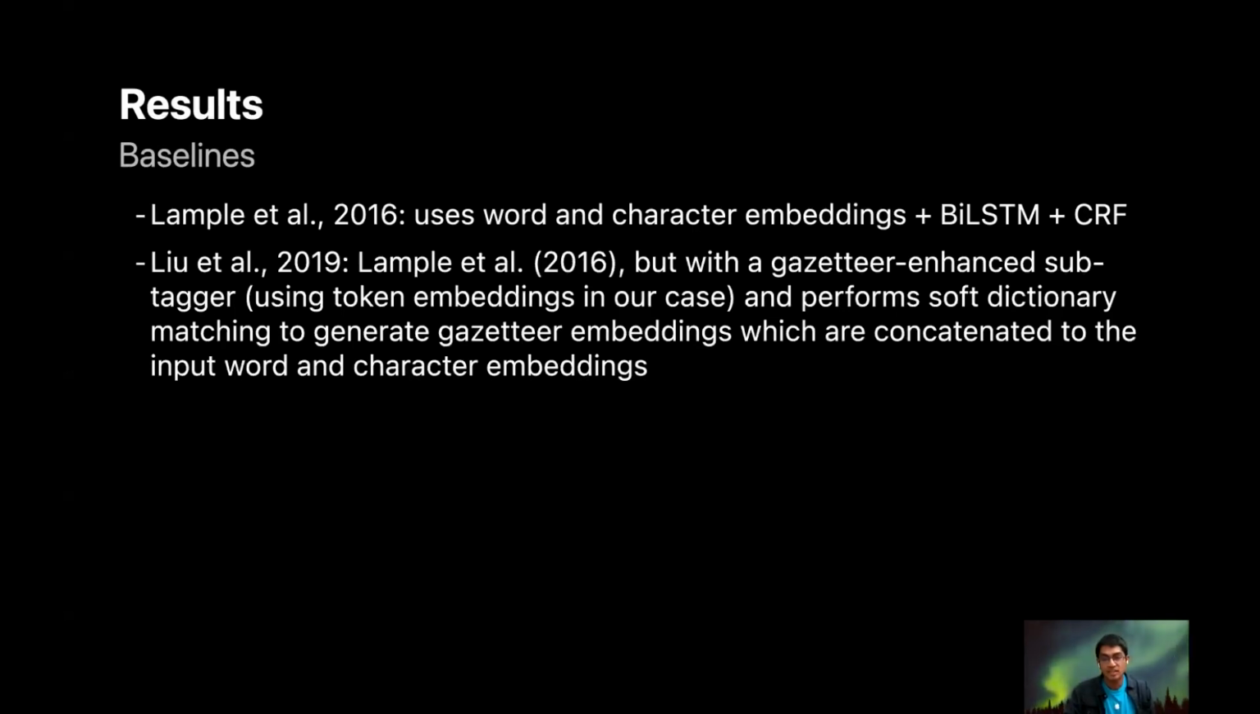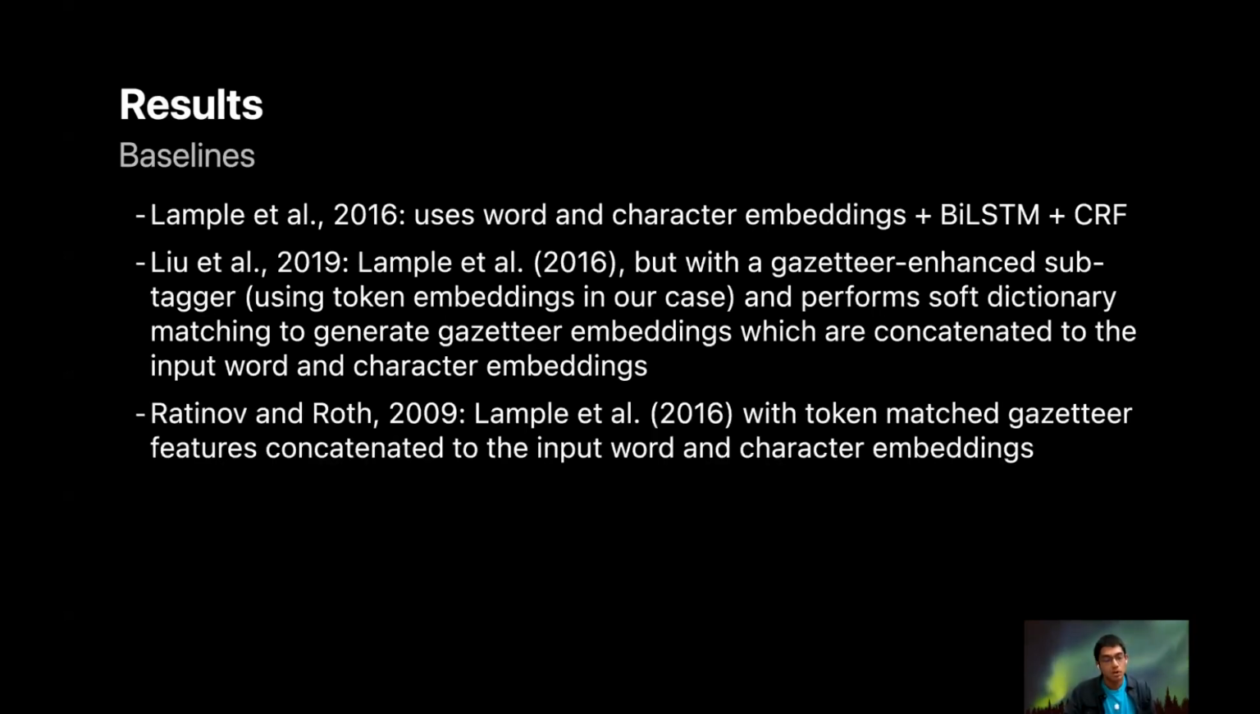Our baselines include Lample et al. 2016, which uses word and character embeddings with the BIO scheme and CRF. We also compare against Liu et al. 2019, which is like Lample et al. 2016, but with a gazetteer enhanced sub-tagger that uses token embeddings in our case, and performs a soft dictionary matching to generate gazetteer embeddings, which are then concatenated to the input word and character embeddings.